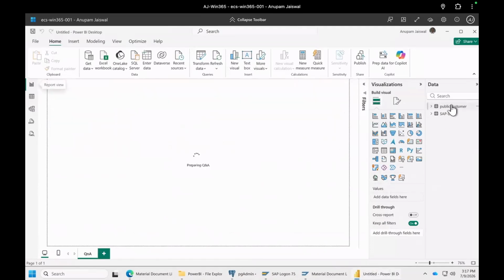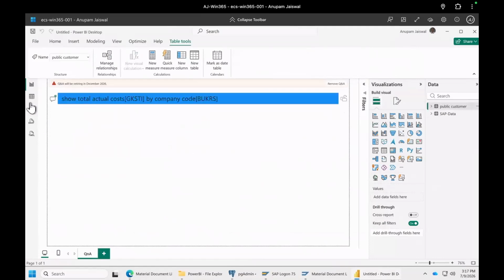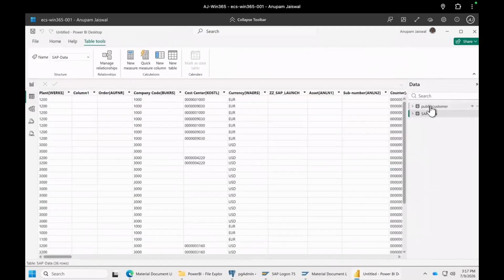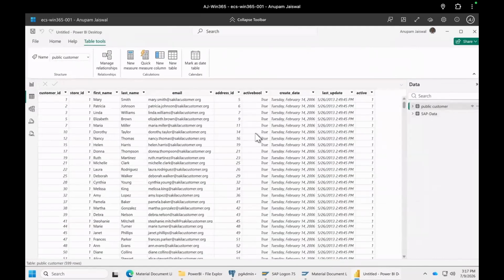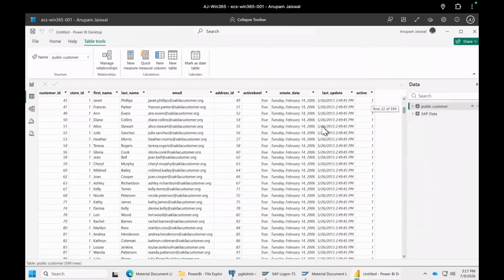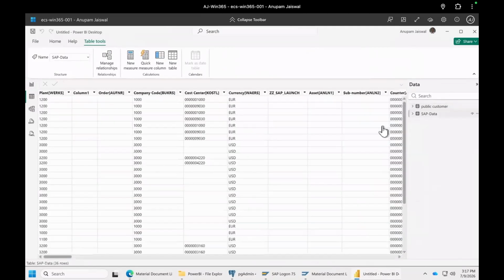It tells me it has loaded 500 odd entries from the Postgres database and 36 records from the SAP report.